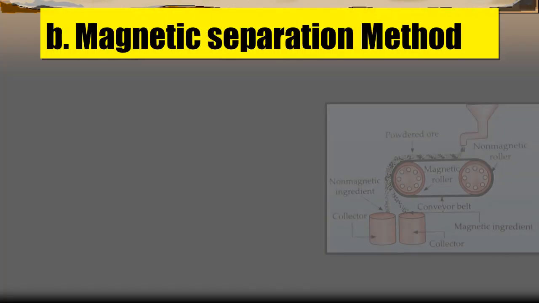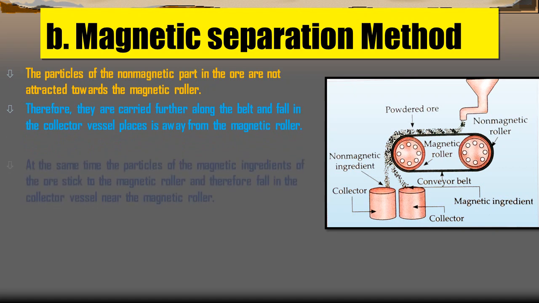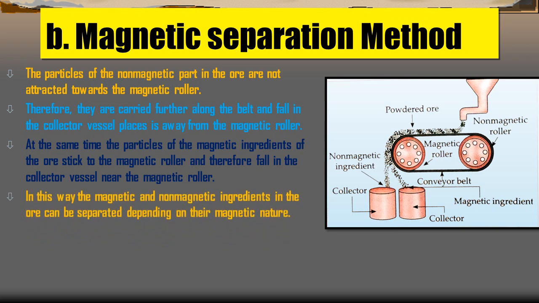Now let's see how this works. The particles of the non-magnetic part in the ore are not attracted towards the magnetic roller, and therefore they are carried further along the belt and fall in the collector vessel placed away from the magnetic roller. At the same time, the particles of the magnetic ingredients of the ore stick to the magnetic roller and therefore fall in the collector vessel near the magnetic roller. So this is how the non-magnetic and magnetic ingredients are collected in separate vessels. In this way, the magnetic and non-magnetic ingredients present in the ore can be separated depending on their magnetic nature.